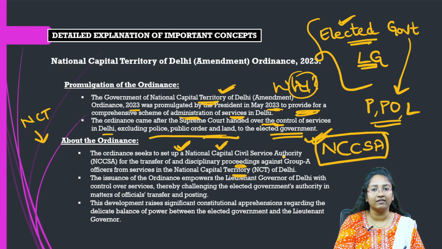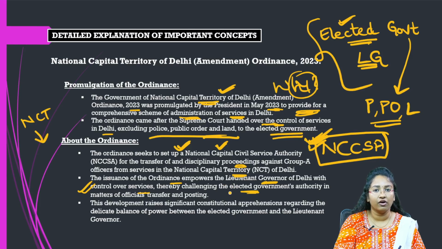This is one thing that was provided by this particular ordinance. So it seeks to set up this particular authority. So why this authority? As we have discussed, for the Group A officers of NCT of Delhi, in terms of their transfer or to take any disciplinary action against these officers, this authority would be set up. And the issuance of the ordinance empowers the LG of Delhi with control over services, thereby challenging the elected government's authority in matters of officials transferring and posting.